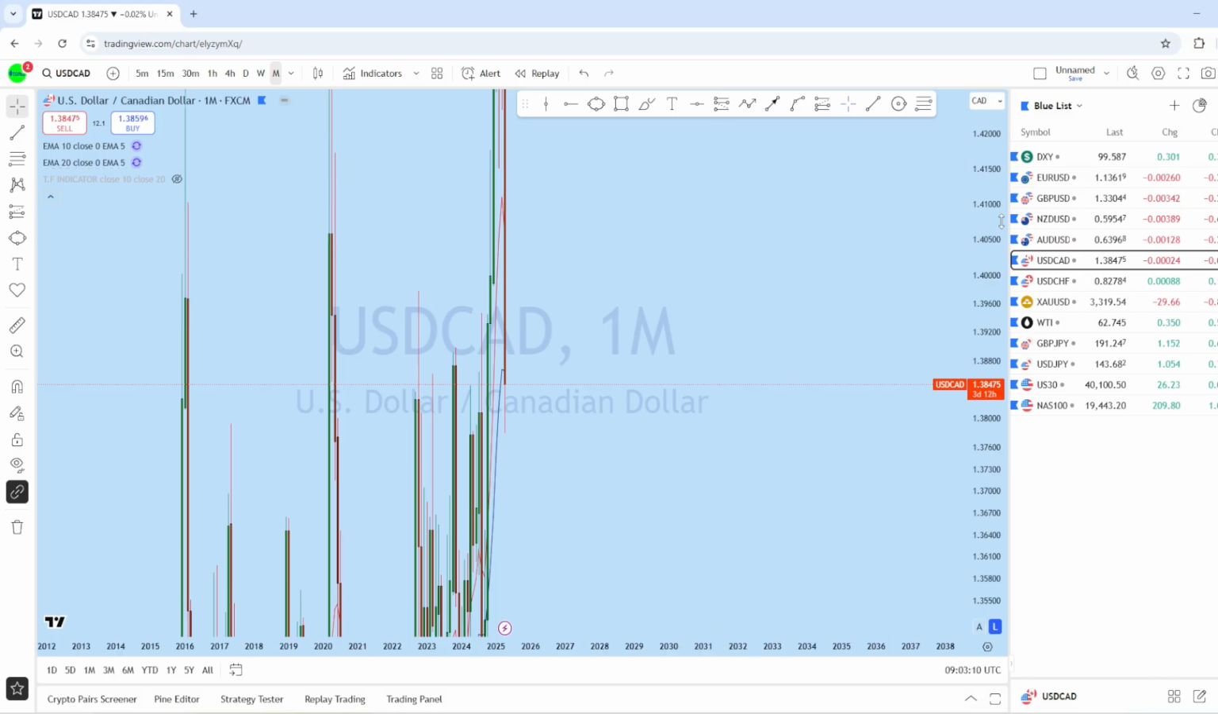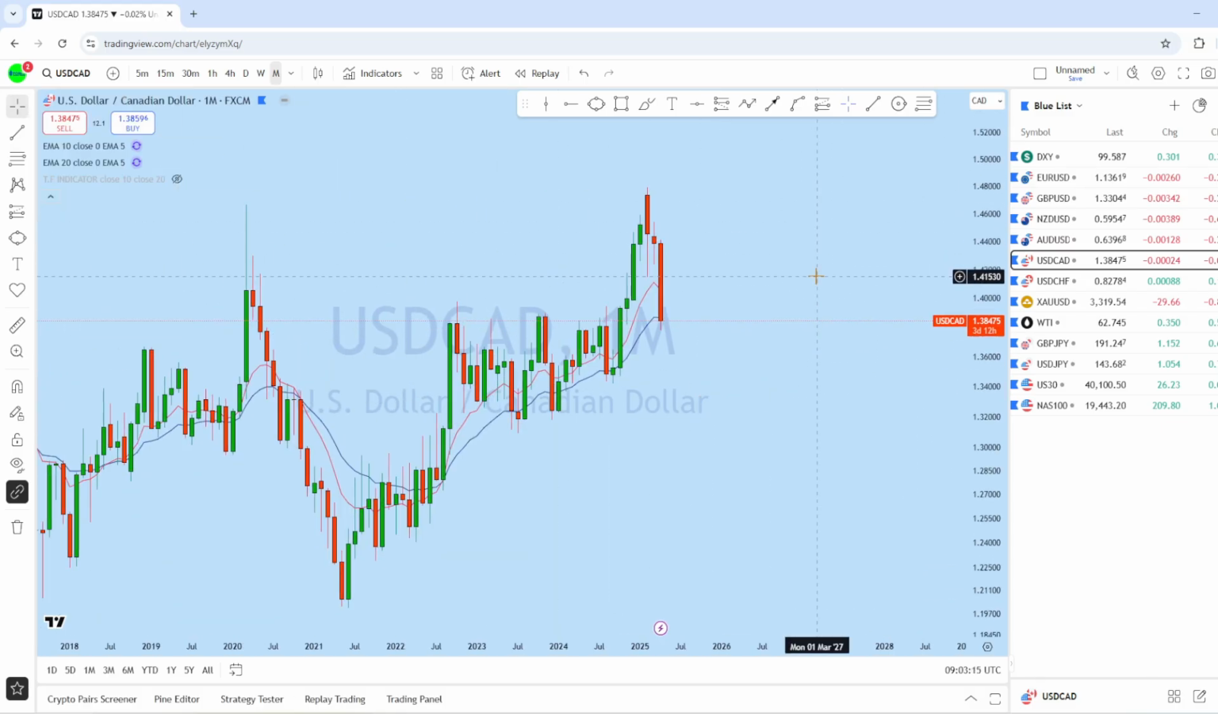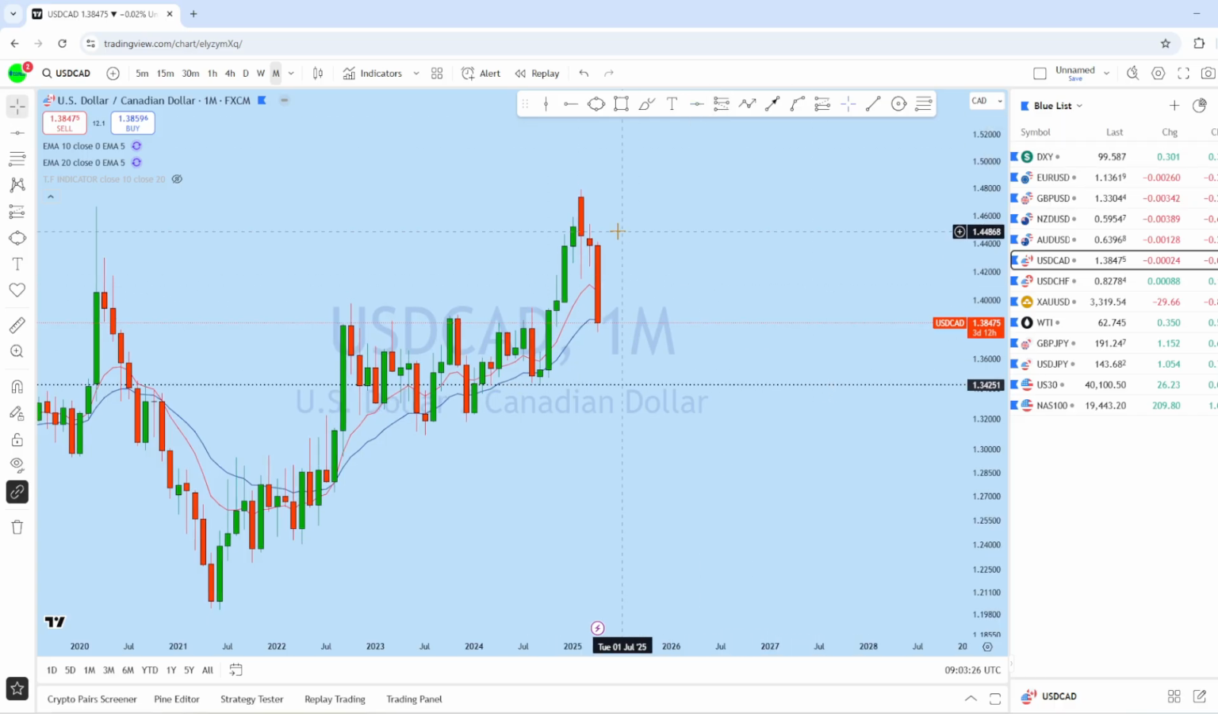Looking at the monthly chart on dollar CAD, this is the third month the market is still bearish, and we might see a further bearish drop on dollar CAD to create a new lower low in this market.